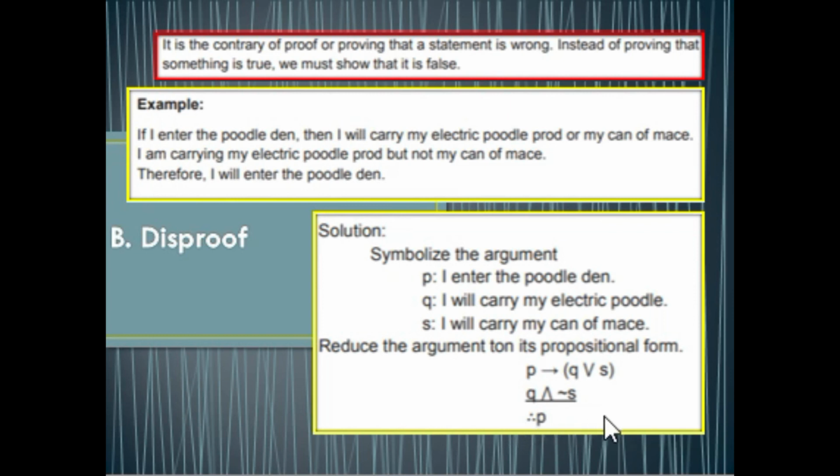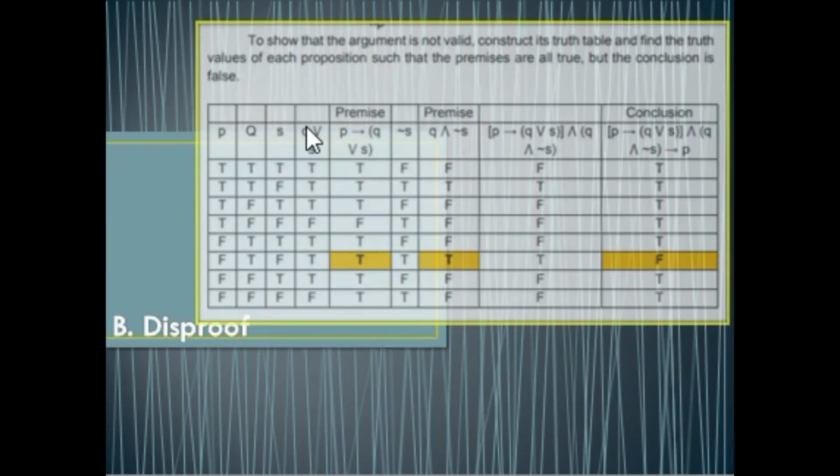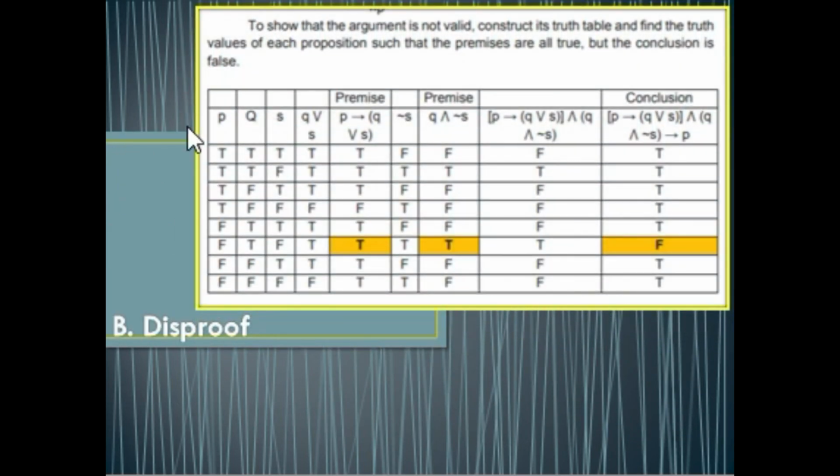We have P, Q, S as the variables, so we'll have 8 rows, which is 2 to the power of 3. So we get Q or S, and P implies Q or S, and also not S in the first premise.